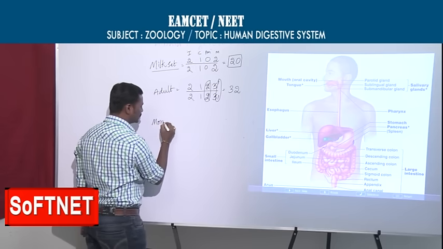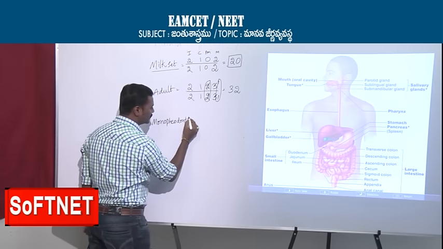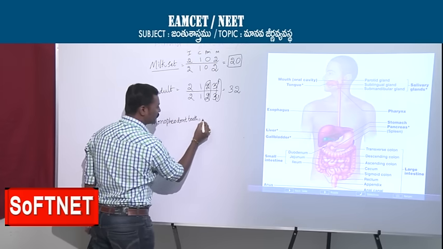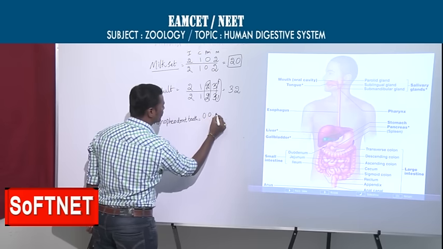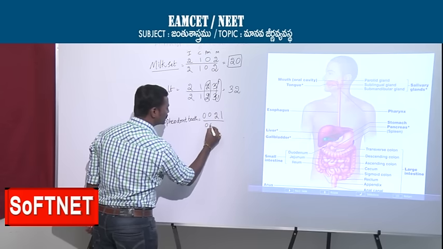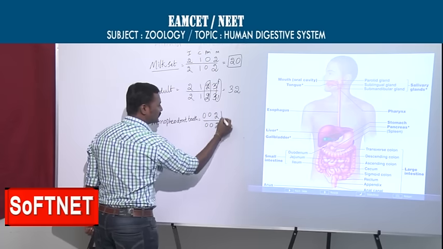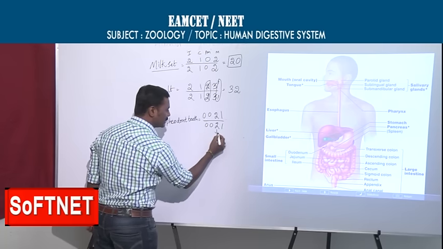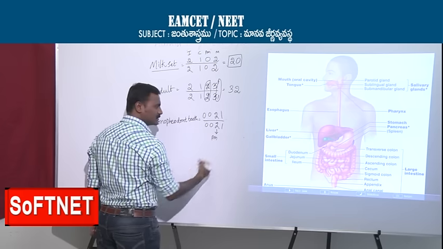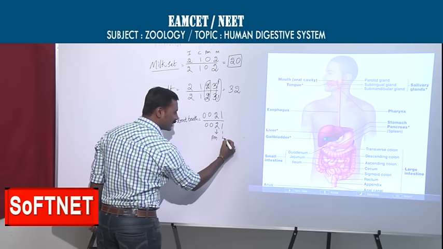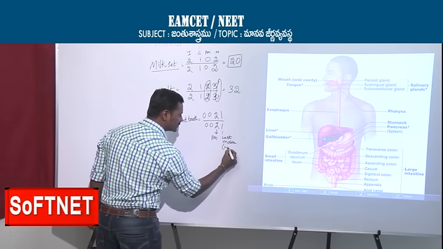Only one time, a total of 12 teeth come, that is monophyodont teeth, 0, 0, 2, 1. I adapted the number 2 from here, 1 from here. This is about premolars, and this is about the molar. Which molar is it? The last molar, which is called the wisdom teeth.